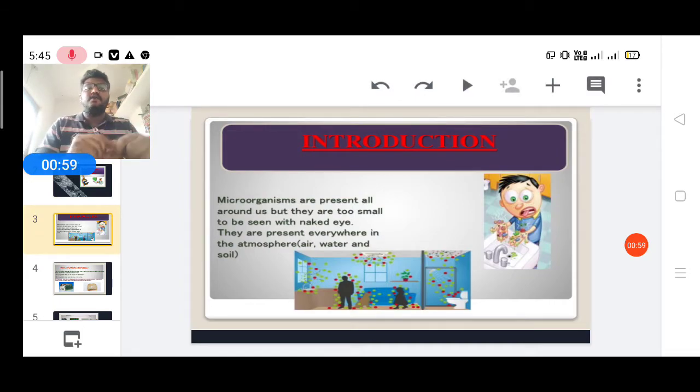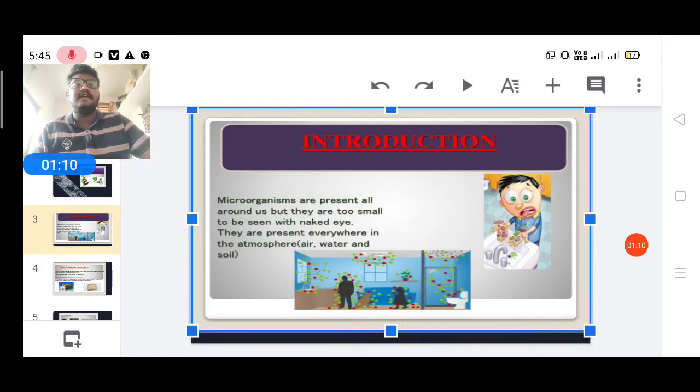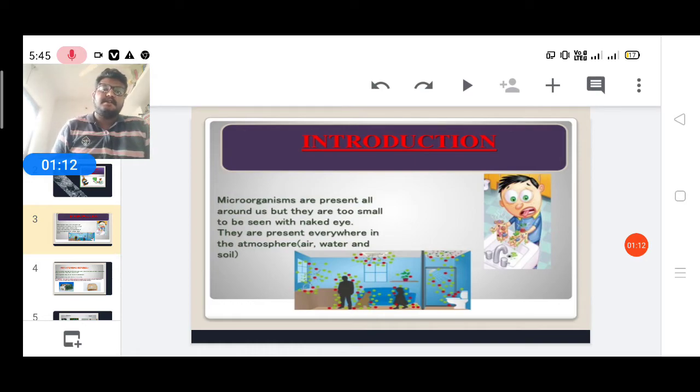You already know that in your daily life you see animals and plants with your bare eyes. Bare eyes means the naked eyes. But let us split the term microorganisms into micro and organisms. What do you mean by micro? Micro means very small.